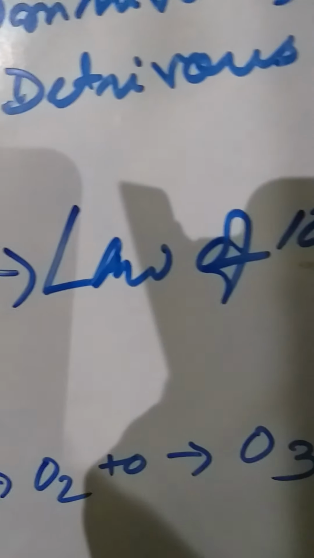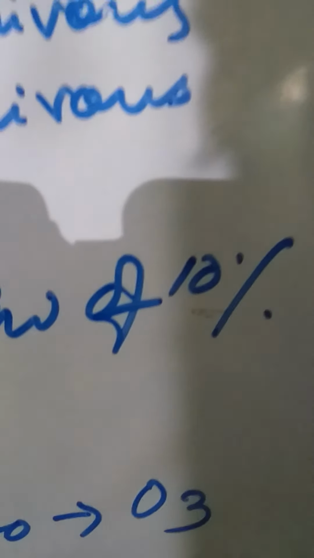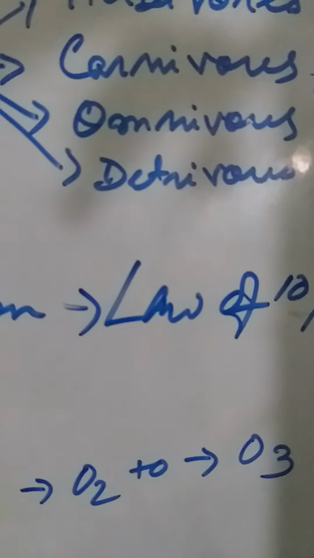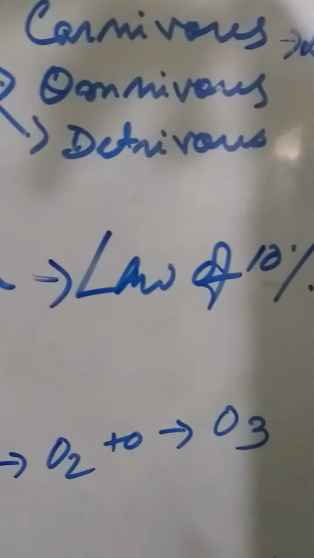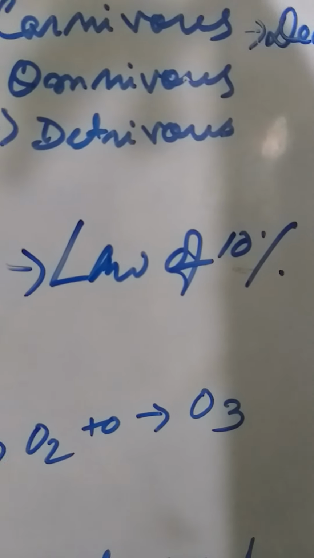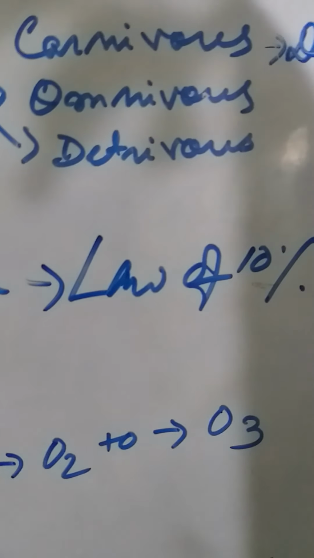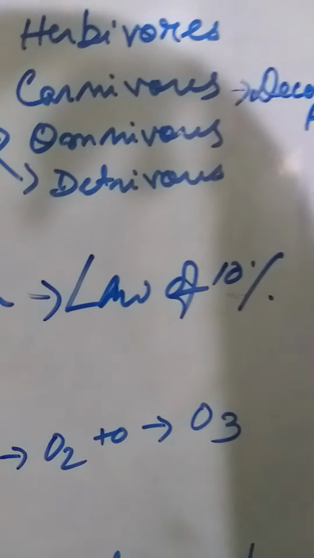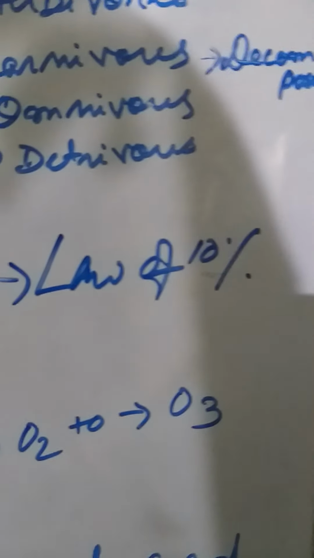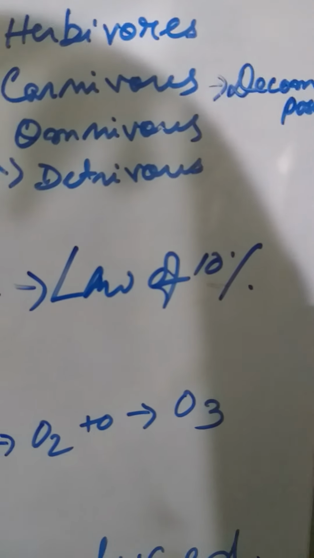Then again we have the law of 10%. Now what is the law of 10%? It was formulated by Lindeman. Okay, what did Lindeman say? Lindeman's law of 10% states that during the transfer of organic food, that means in the form of energy, from one trophic level to the next trophic level, only 10% of the organic matter is stored in the flesh and the rest is lost through respiration. Okay, so you cannot consume that.